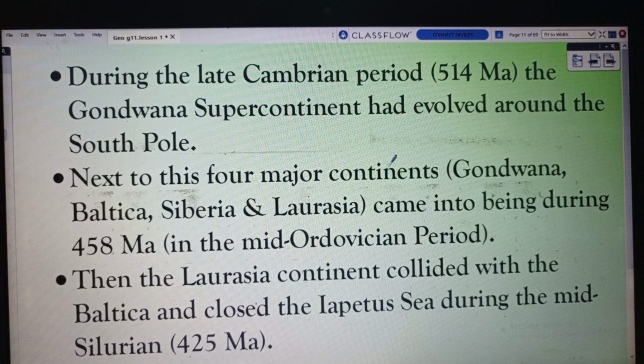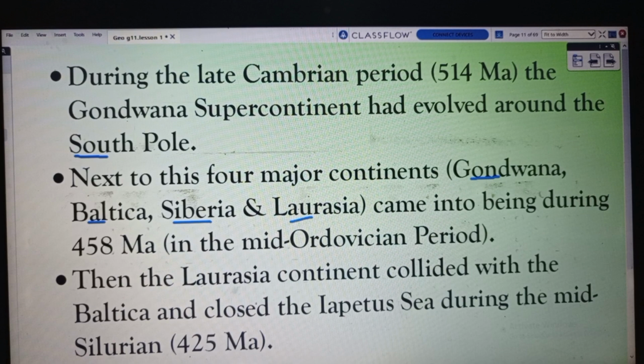Next, four major continents, Gondwana, Baltica, Siberia, and Laurasia, came into being about 458 million years ago in the mid-Ordovician period.